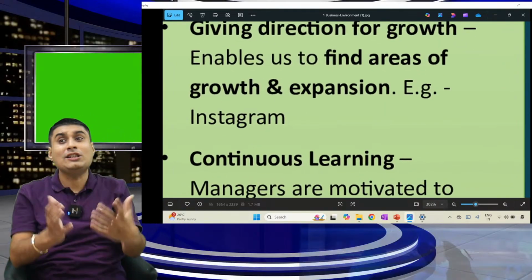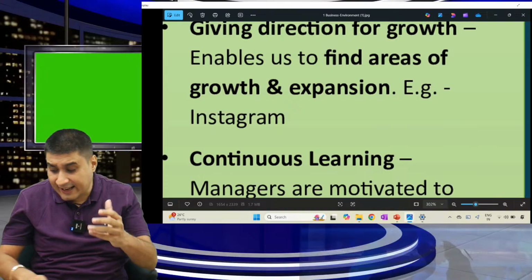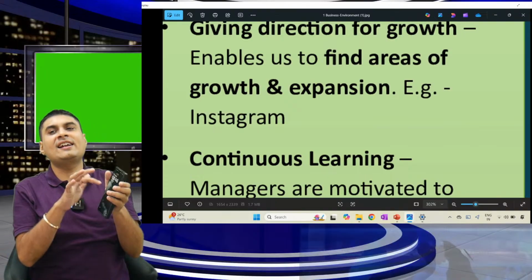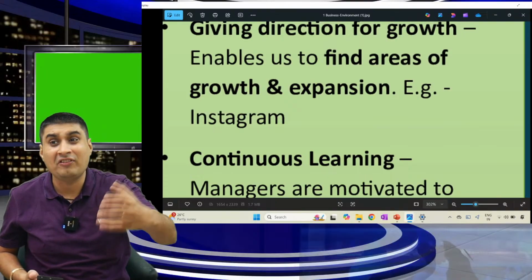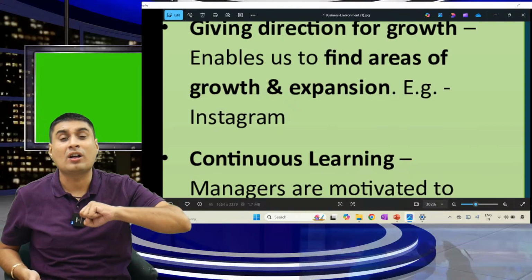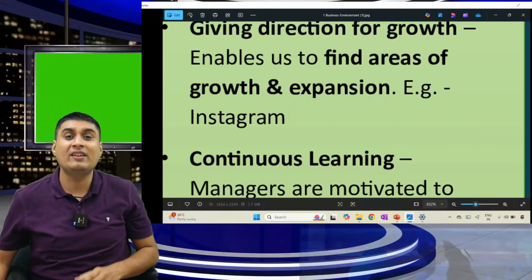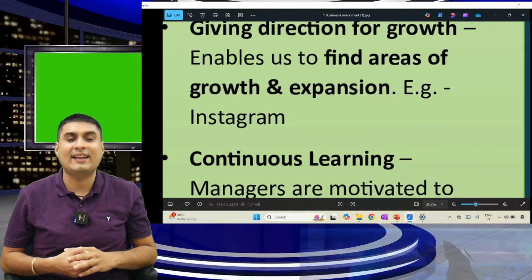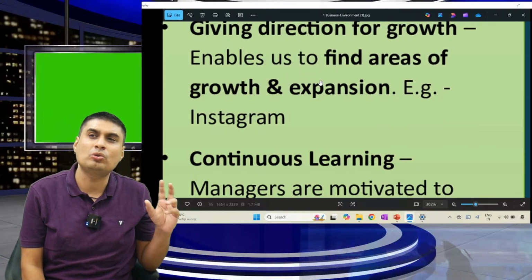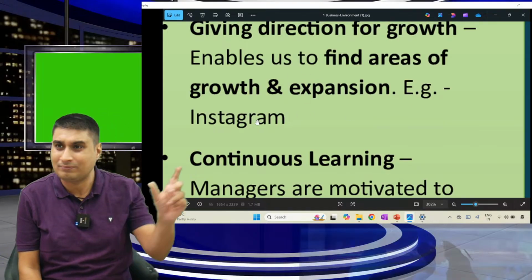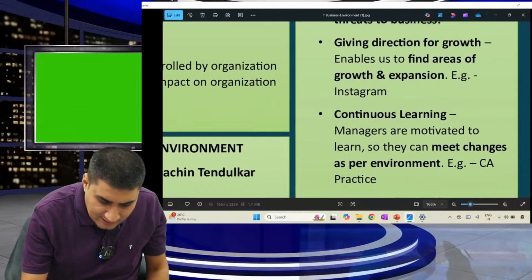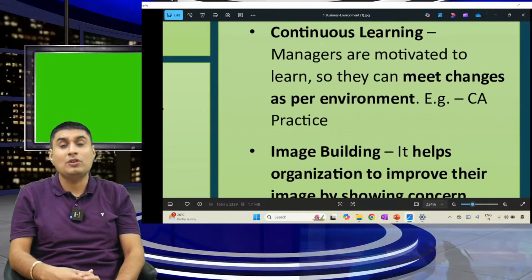Second, environment tells you where there is direction for growth. Example, reels. Our reel, we keep on looking. Who is watching? In which region reels are watched more, where reels watching is less. Which state has more number of CA students. So it gives direction. It helps to know the direction of growth. On Instagram, that comes. YouTube also it comes. Continuous learning. Are you clear?